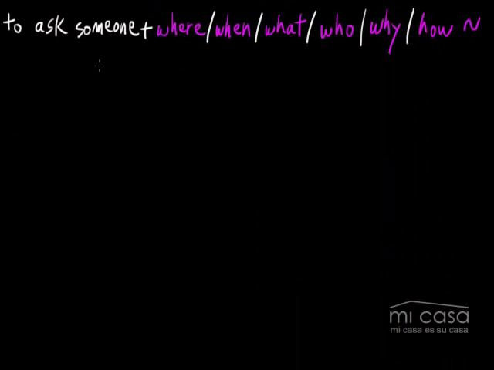So you have this structure to ask someone where, when, what, who, why, how with question words. I'm going to go through each one, make one example with each question word, and that way we'll get a lot of practice and you'll be able to use this really well.